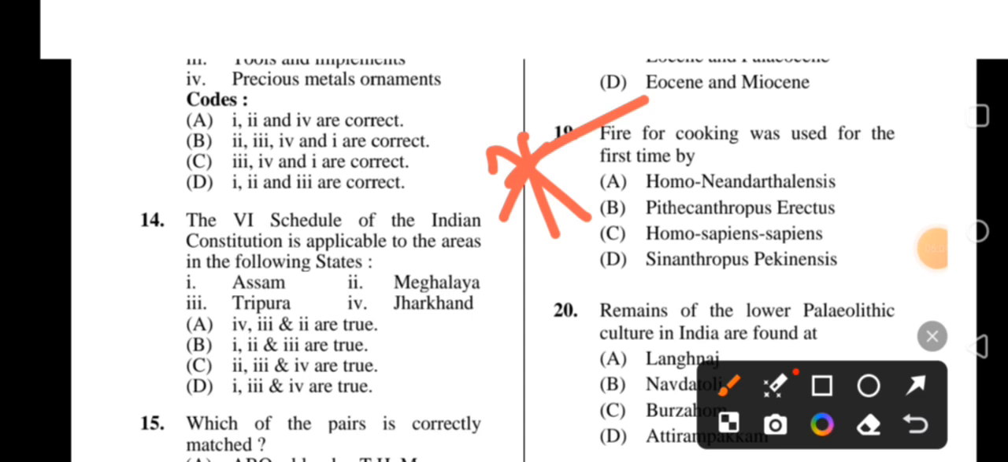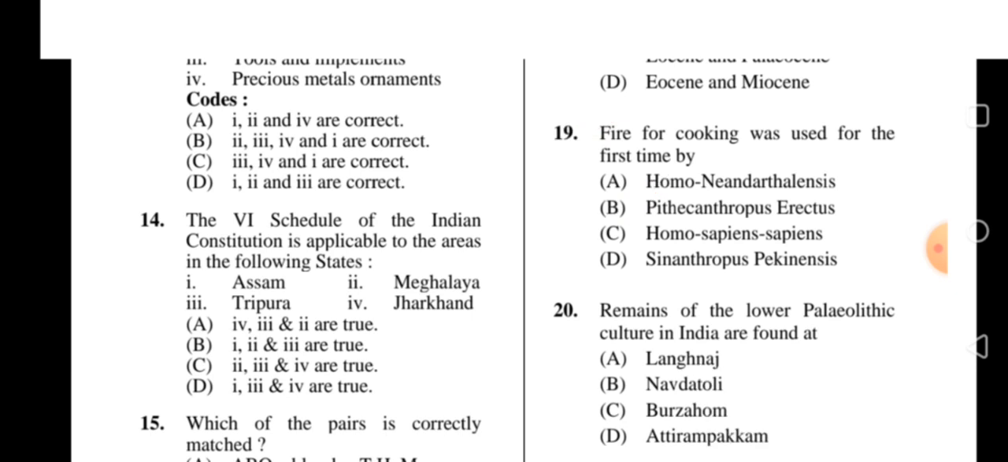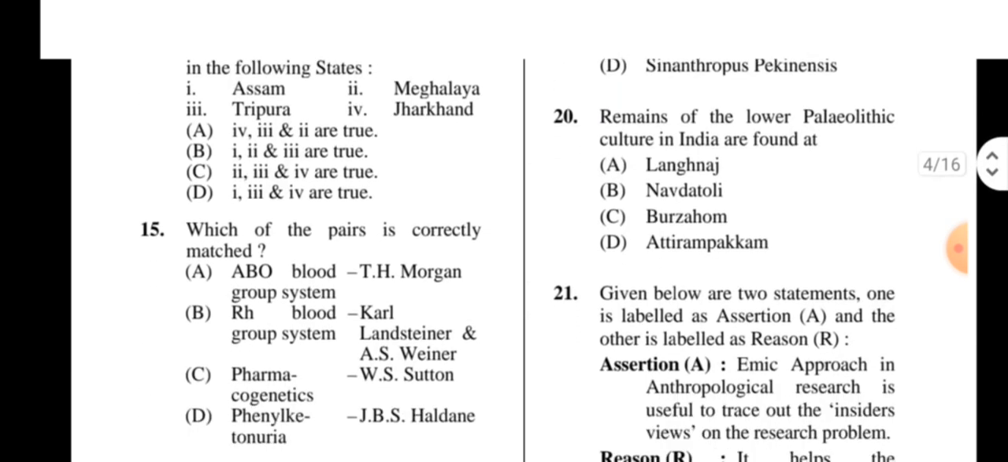Next, 19. Most important question. Fire for cooking was used for the first time by Homo neanderthalensis, Pithecanthropus erectus, Homo sapiens sapiens, Sinanthropus canadensis. So here B is the correct answer, Pithecanthropus erectus. Next, remains of the lower Paleolithic culture in India are found at, 4 options: Langnaj, Nabdatoli, Borjaham, Attirampakkam. So Attirampakkam, D is correct.